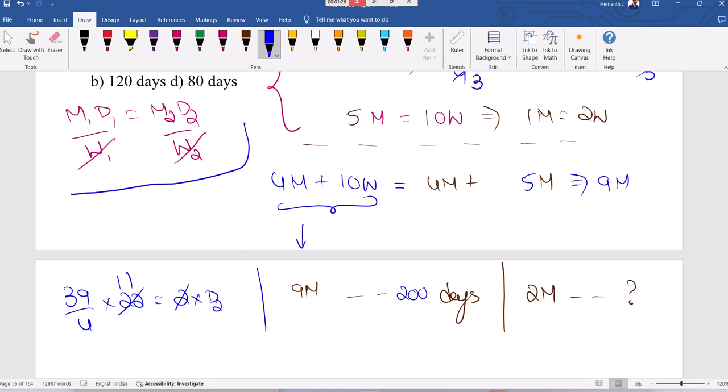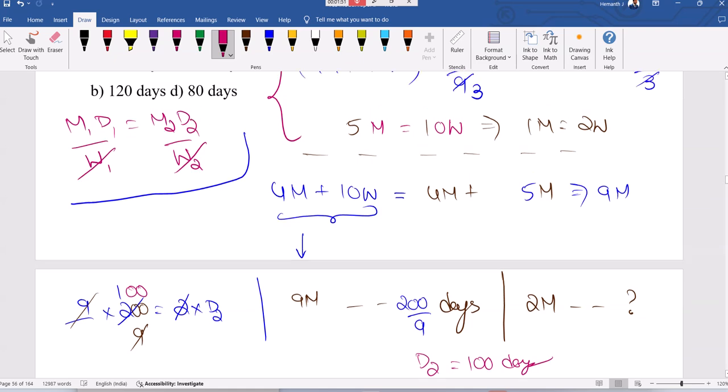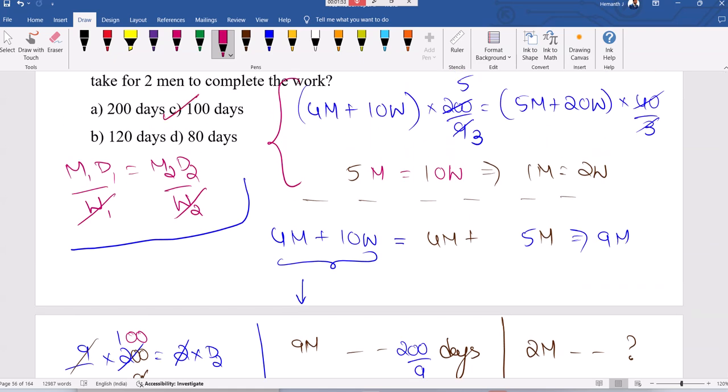For 2 men, if you want to calculate, cross multiply and complete the task. Right, this is 200 by 9. So 9 gets cancelled. We'll get 100 days exactly. The time taken is 100 days to complete. 100 days. Option C is correct.